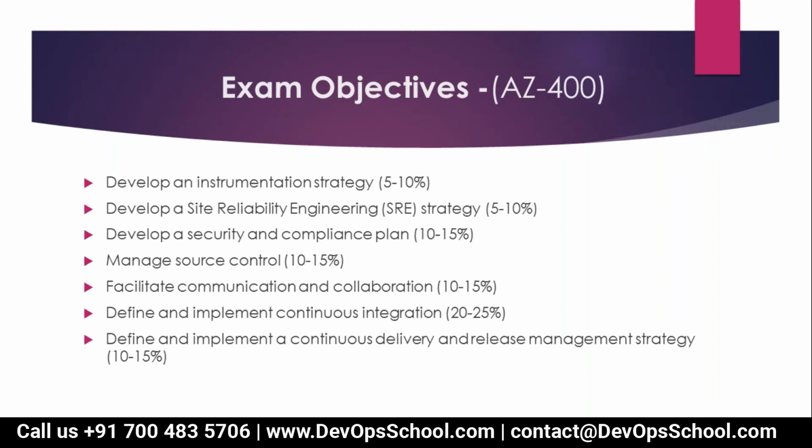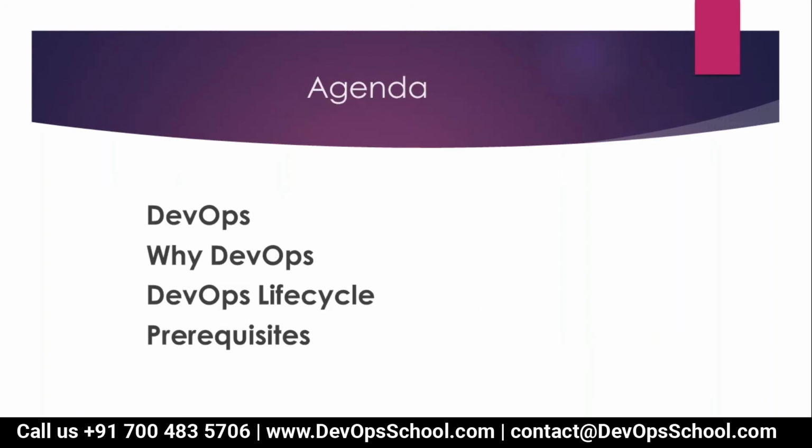So you can see that each and every module has almost the same weightage in the exam, right? Correct, guys? So that's the reason we have to study each and every module thoroughly. Clear? Okay.